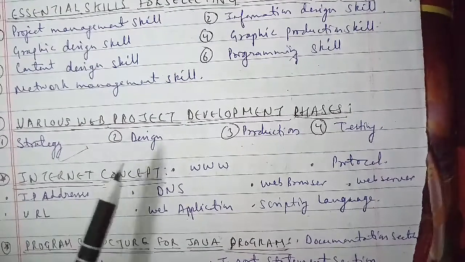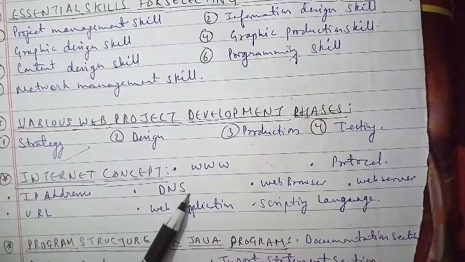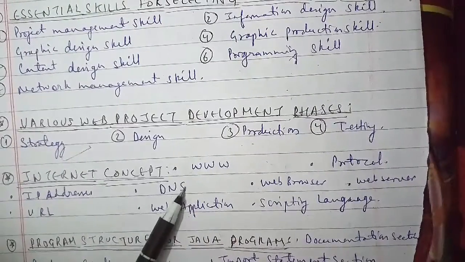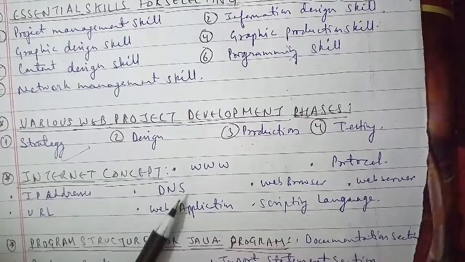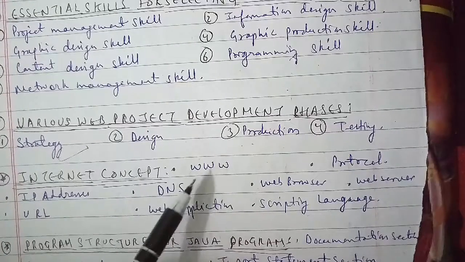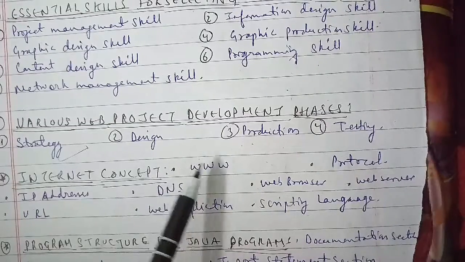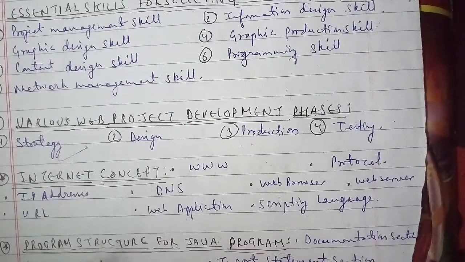The next is your URL. URL stands for Uniform Resource Locator, and it is a unique address for the file that has to be accessed over the internet. When we want to visit some web pages, we enter the URL in the address bar of the web browser as well. The next we have is web application. A web application is a kind of application that can be accessed through web browsers over the internet.